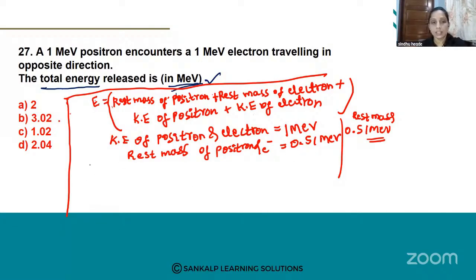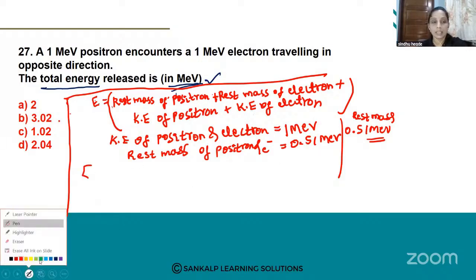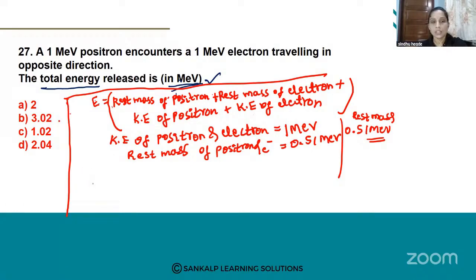ನಾವು substitute all this. What you get? E is equal to, ಈಗ ಕ್ಯಾಲ್ಕುಲೇಟ್ ಮಾಡಿ, ಎಲ್ಲ ವ್ಯಾಲ್ಯೂನು ಗೊತ್ತಾಯ್ತಲ್ವಾ? Substitute all this and calculate E value.